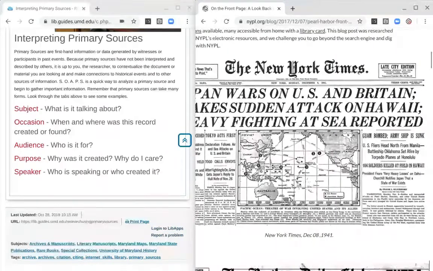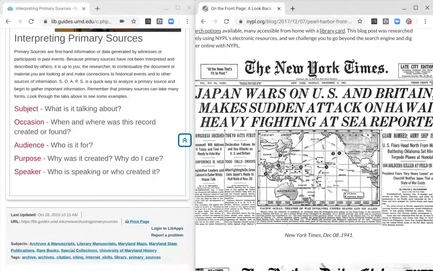All these things being talked about, a choice was made by the people who wrote this to include things like a map or the status of Guam or Manila Bay or how many soldiers were killed. Here's one quote here. President fears very heavy losses on Oahu. That means maybe we don't know how many dead there were at this time period. So why would you care as a historian? You would care as a historian because all of these statements can be used to better understand that time period.